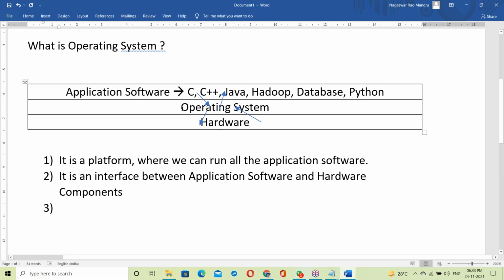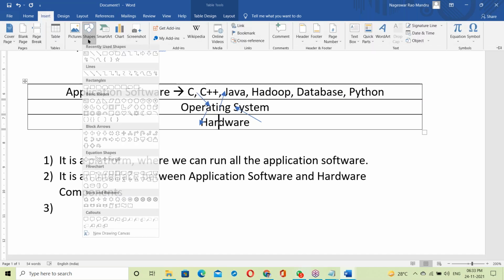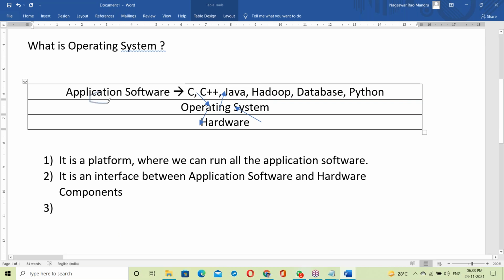So what does OS mean? It's a platform where we can run all the application software. Okay, not only a platform here, it's acting as an interface between application software and hardware components. See, application software cannot communicate with hardware directly. Application software communicates with the hardware through the OS. There is no direct communication.